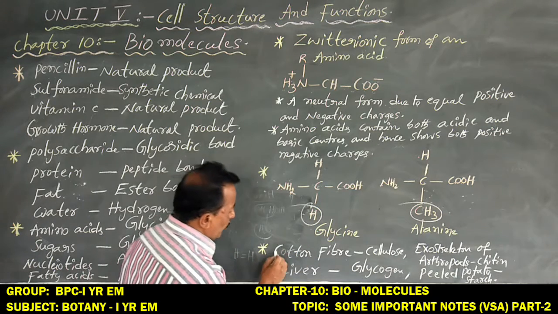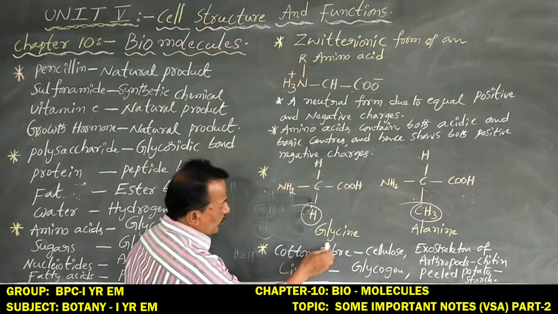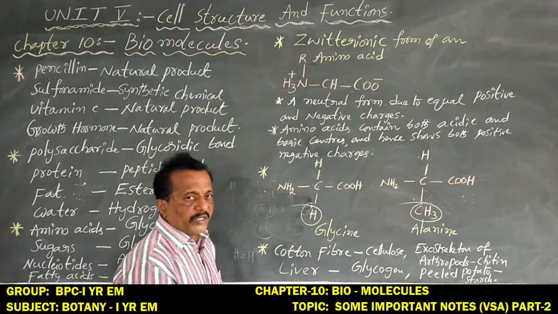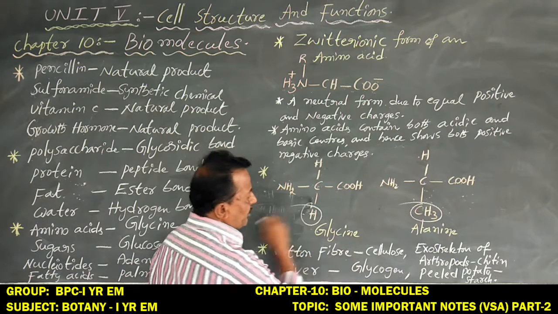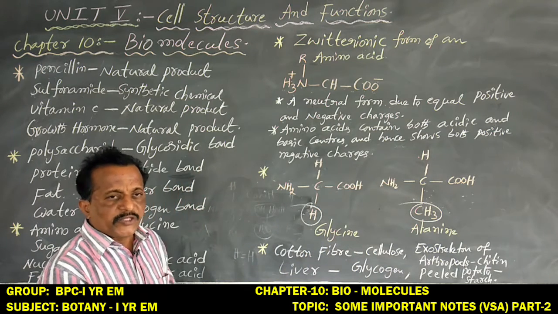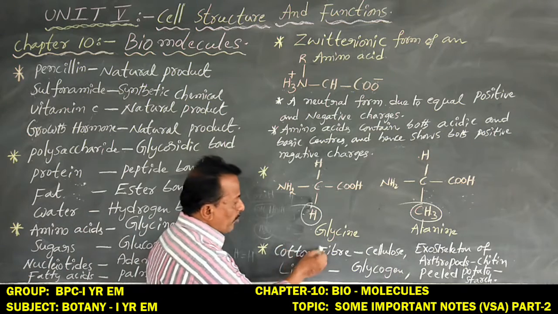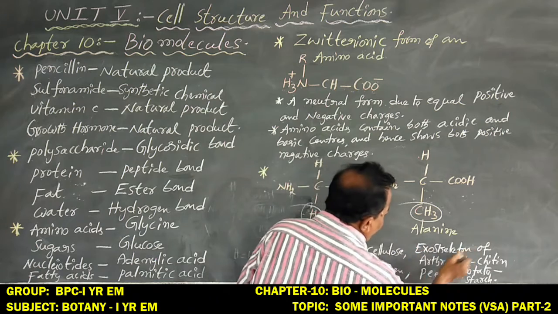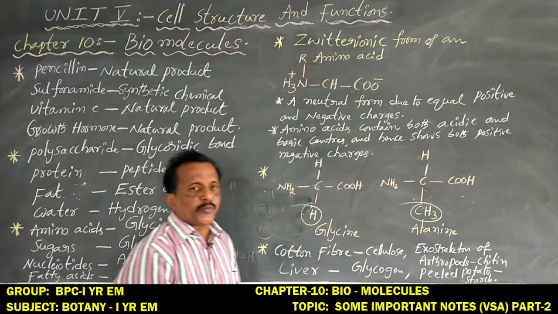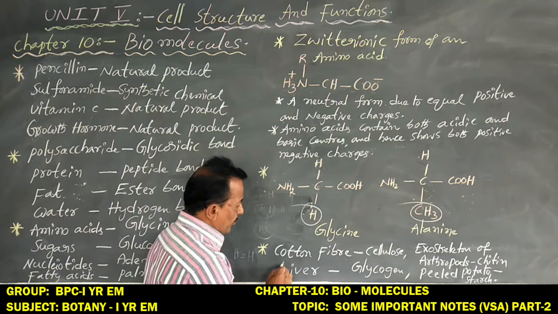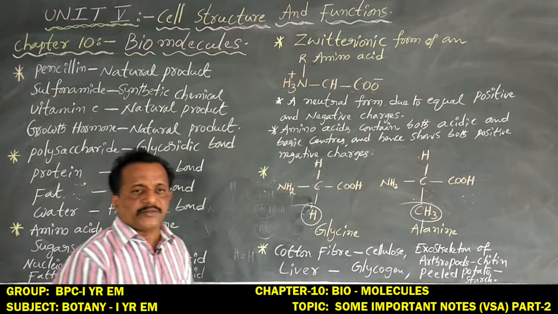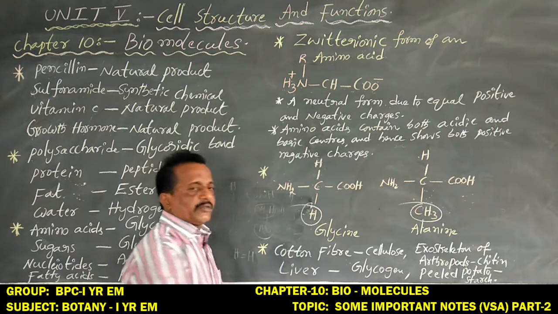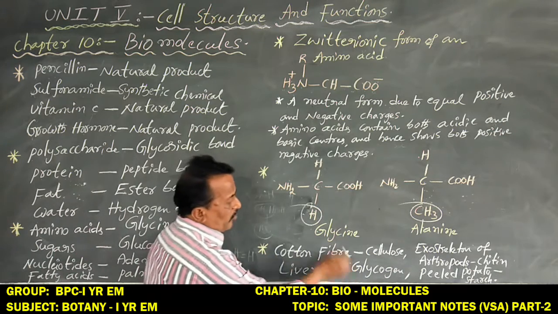And next coming to cotton fiber. These are one type of polysaccharide. Cotton fiber is a polysaccharide containing cellulose. The exoskeleton of arthropods contains chitin, which is also a polysaccharide. And the liver, animal liver, contains glycogen. All animal organisms store food material as glycogen, hence the liver contains glycogen.